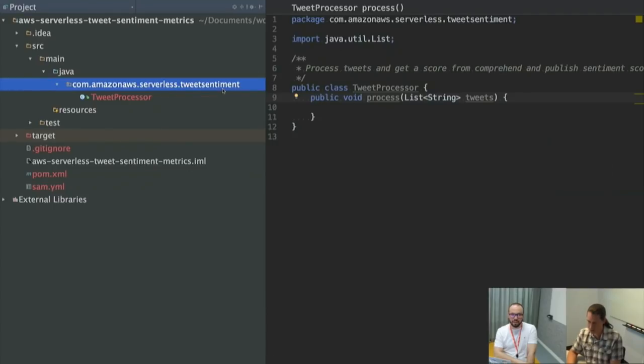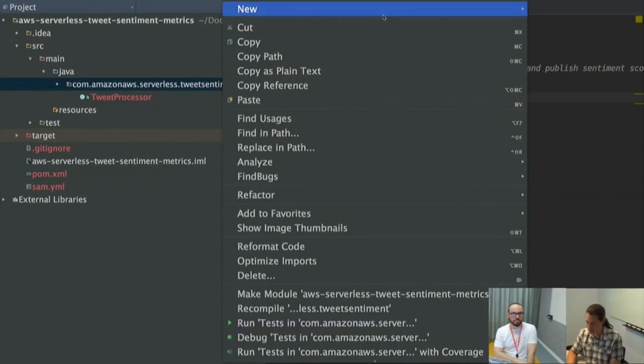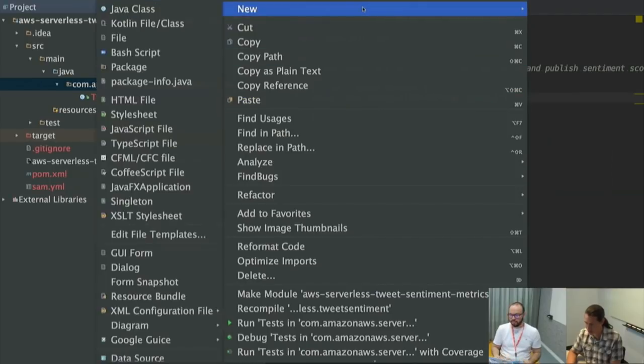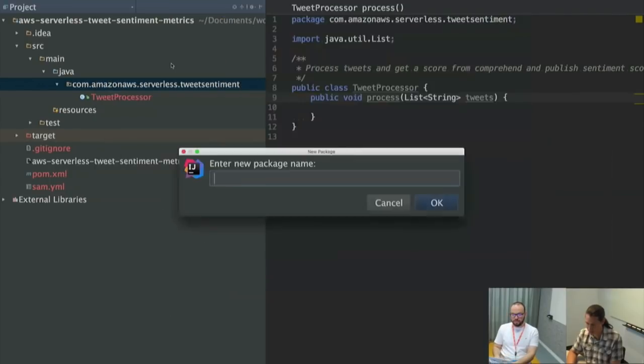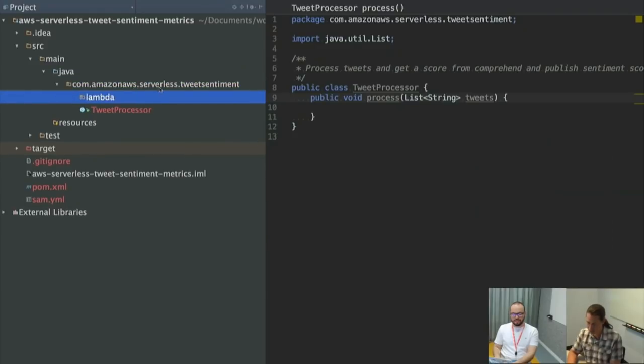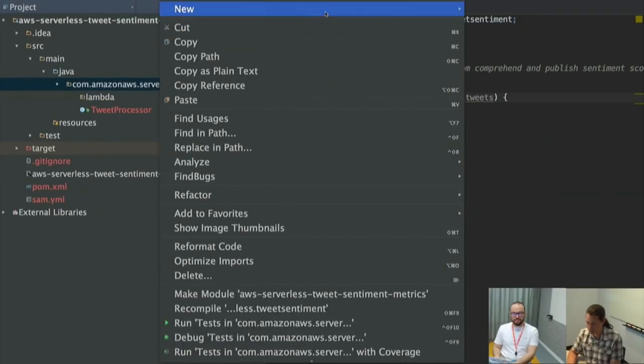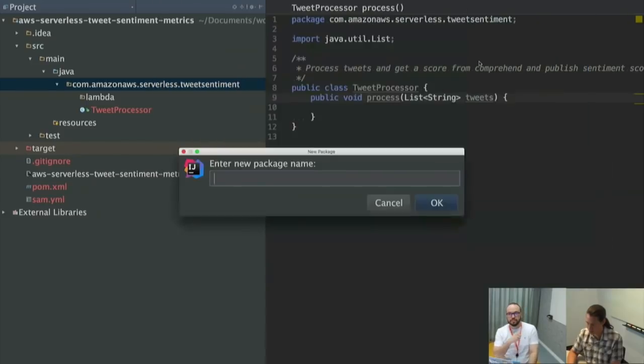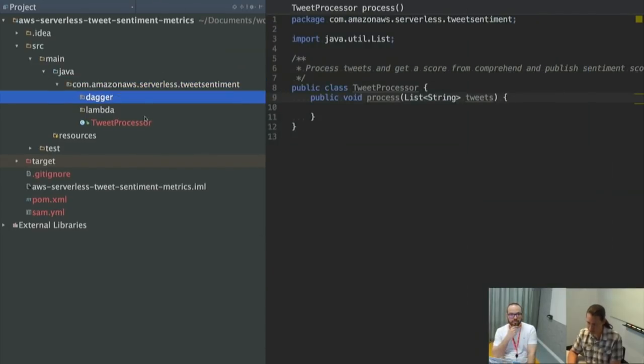Cool. Yeah, so now let's talk about where Lambda is going to come in. What I usually do is I create two packages. One of them is called Lambda, and that's where my Lambda handlers are going to live. And then another one is called Dagger, and that's where my Dagger dependency injection will go.